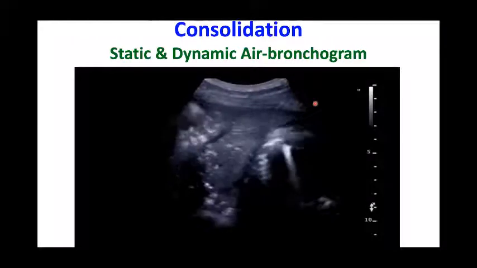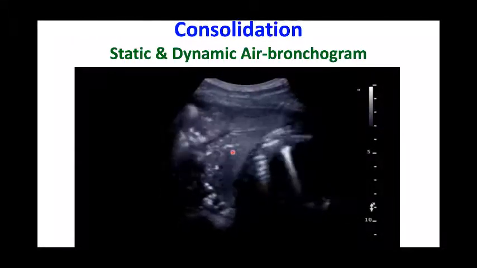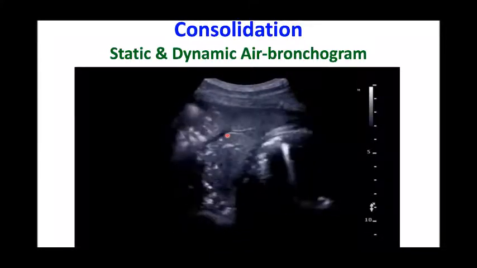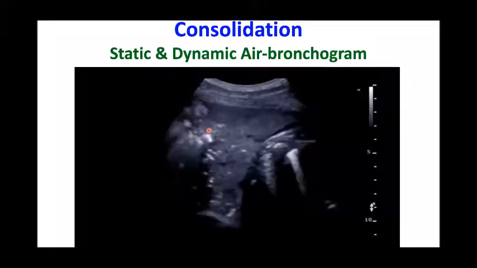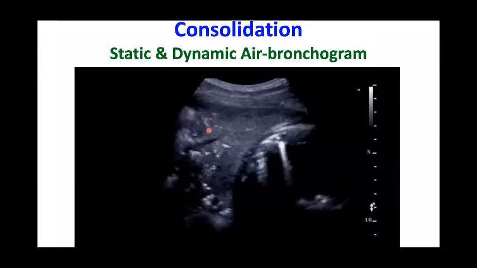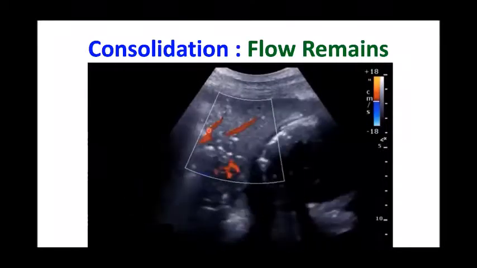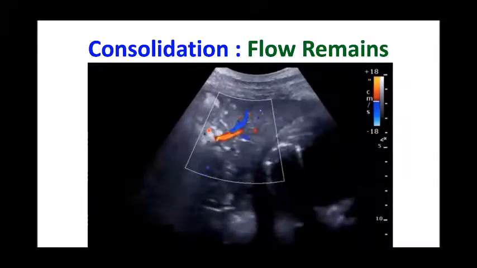Static air bronchograms are seen because of the patent bronchus, and if they move with respiration, that is centrifugal movement, that is known as dynamic air bronchogram, which is much more suggestive of pneumonia. Static air bronchogram may be visible both in atelectasis and pneumonia. These are the air bronchograms. Then inside the consolidation, the flow is normal. So if you put a color Doppler, you can see the flow of the vessels inside the consolidated lung.